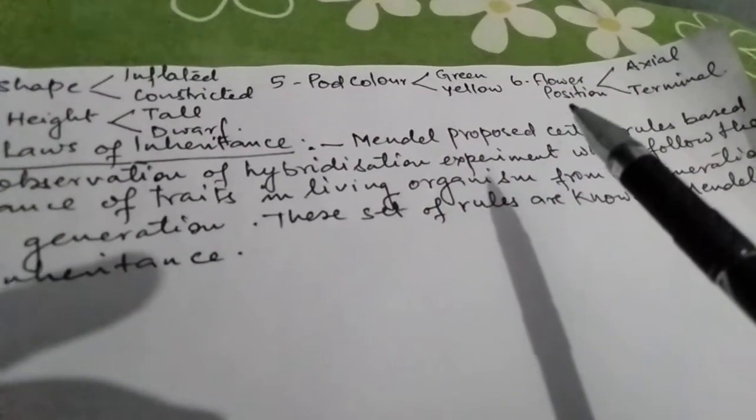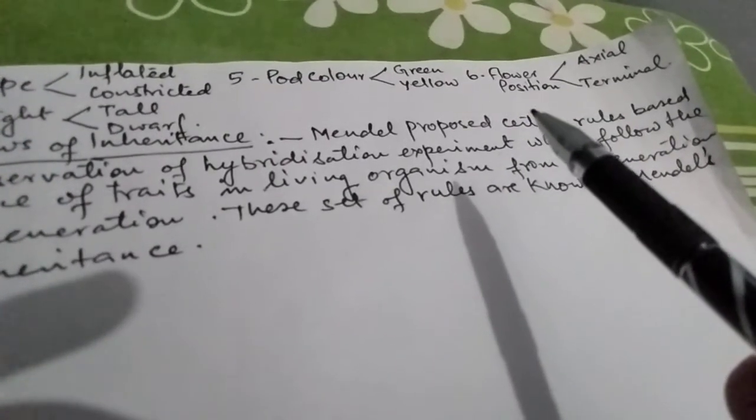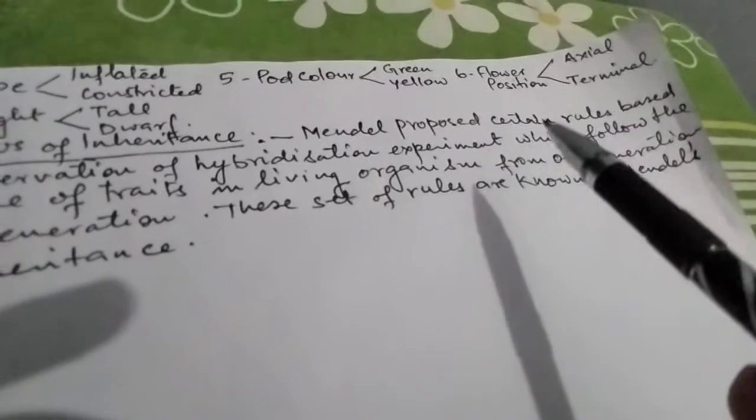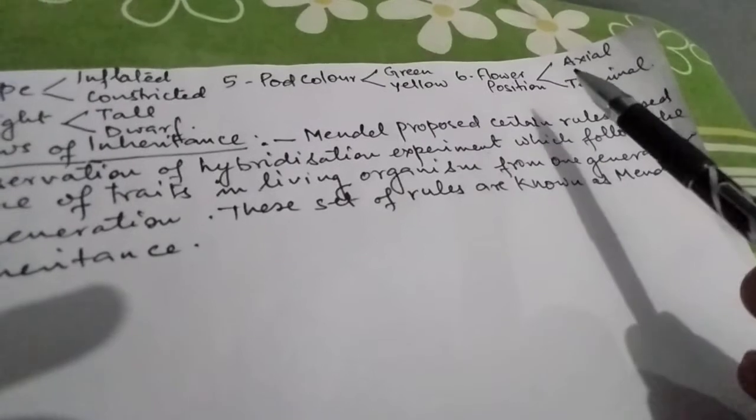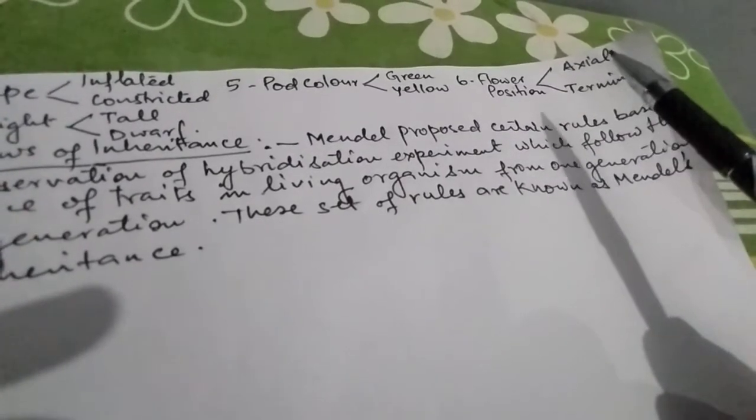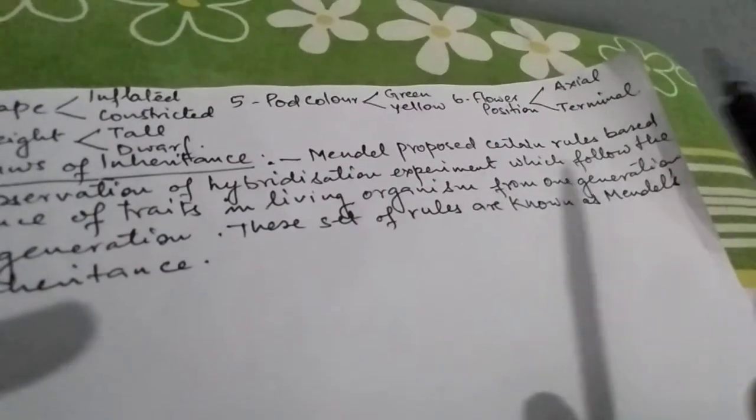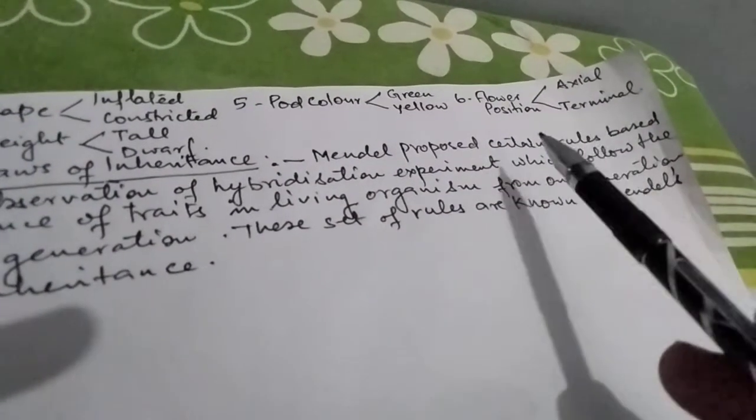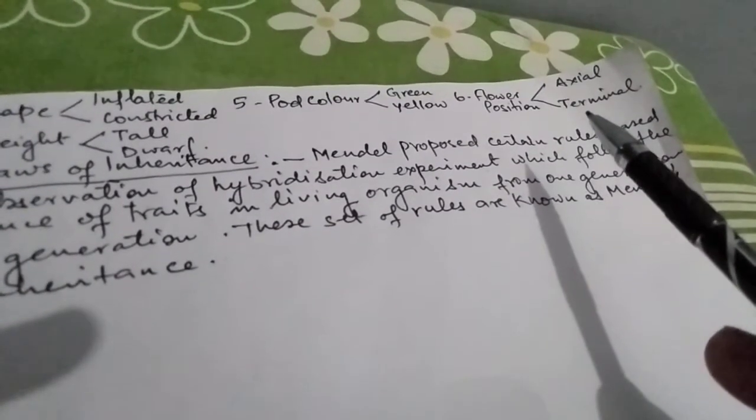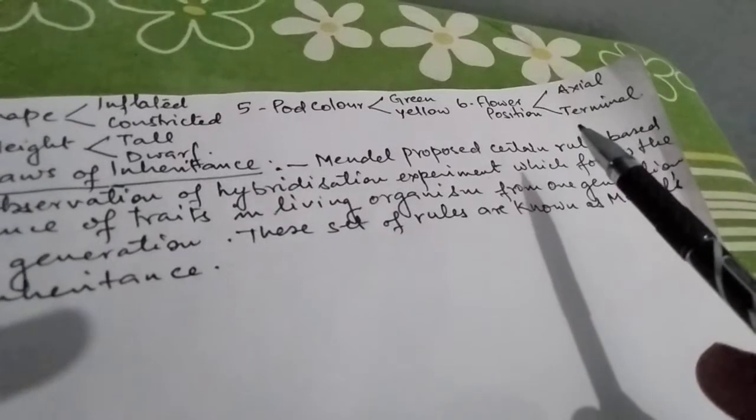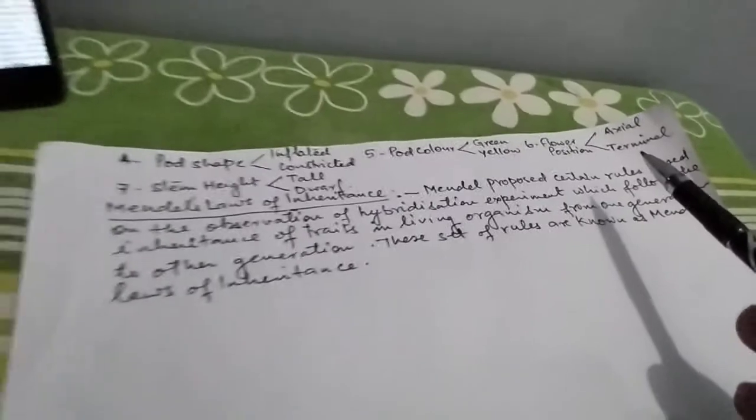The sixth character is flower position. Flower position means the position of flower in inflorescence. Axial position is the position in which flower is either situated left or right of the axis. It may be of terminal position. That means flower will be present on the apex of the stem, the floral axis.